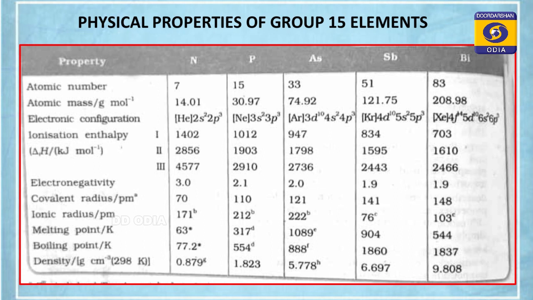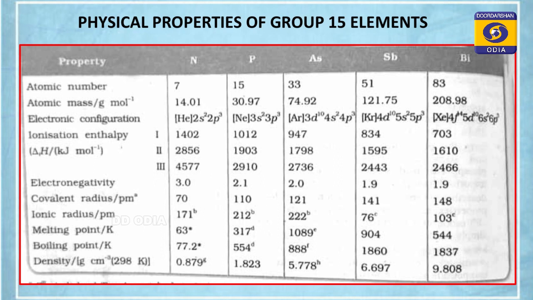Do you follow me? So down the group the ionization energy decreases, but after phosphorus the difference of ionization energy is minimum because of poor shielding by d and f electrons. Arsenic has 10 d electrons, antimony 20 d electrons, bismuth 30 d electrons and 14 f electrons. The d and f electrons can't shield the nucleus effectively, so effective nuclear charge increases. That is why the difference of ionization energy is small.